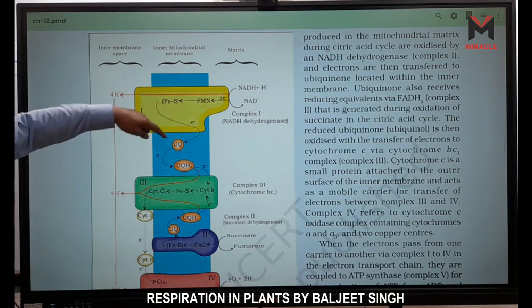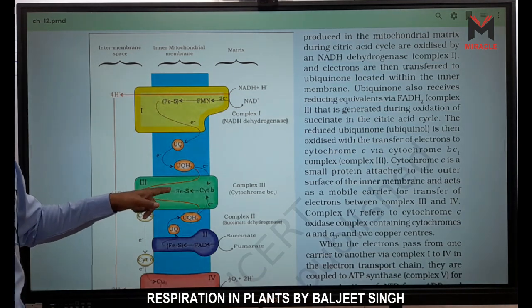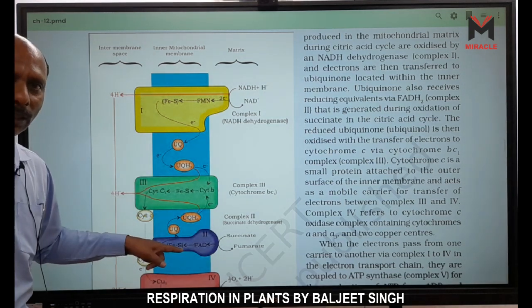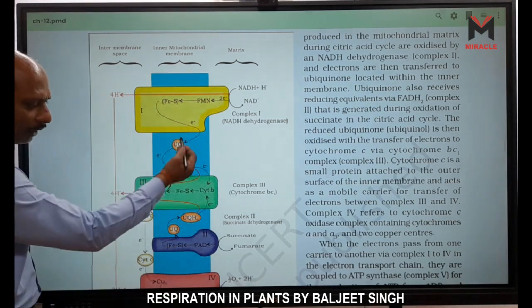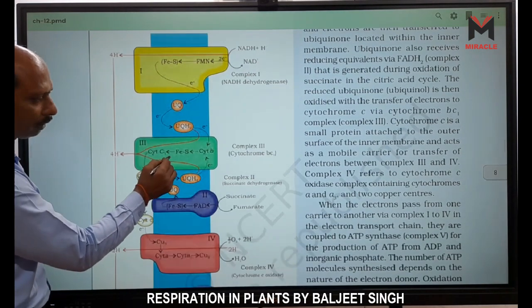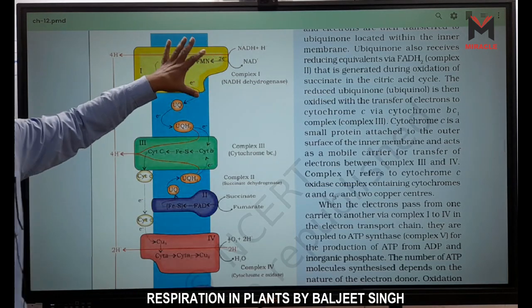Now these electrons are transported to this one. This one is complex third, not second. Second is after this, right? So this electron comes to complex third. Okay. Now see this second one. What is the function of this complex? Very easy thing.